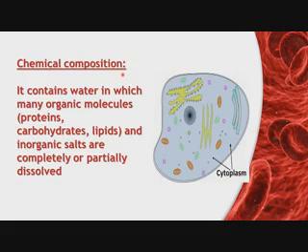Chemical composition. Let's see the chemical composition of cytoplasm. Cytoplasm contains water in which many organic molecules like protein, carbohydrate, lipids, and inorganic salts are completely or partially dissolved in the cytoplasm. So cytoplasm contains water in which organic molecules and inorganic salts are completely or partially dissolved.